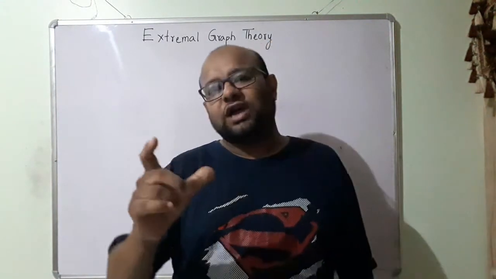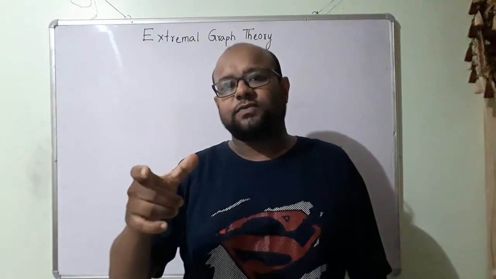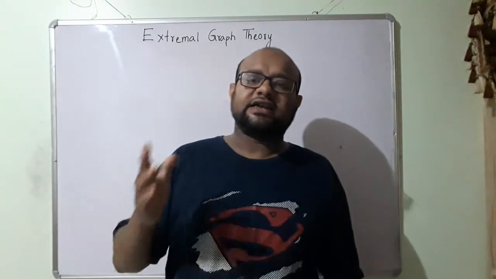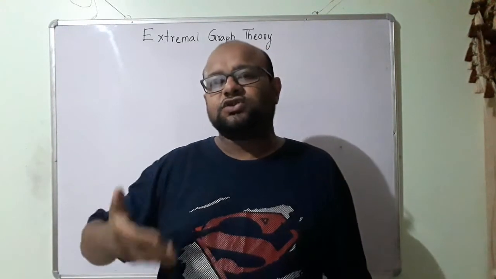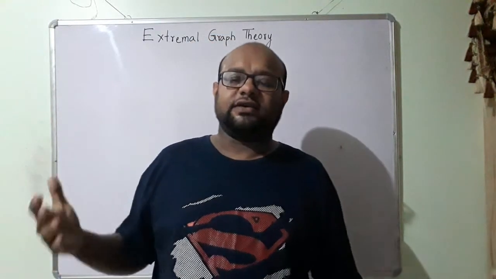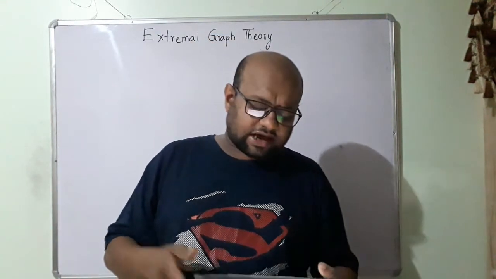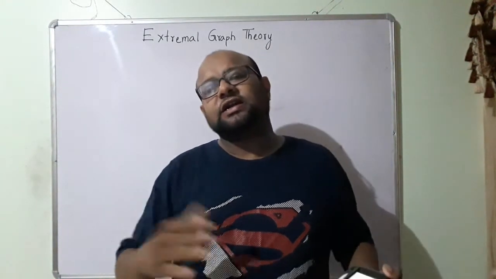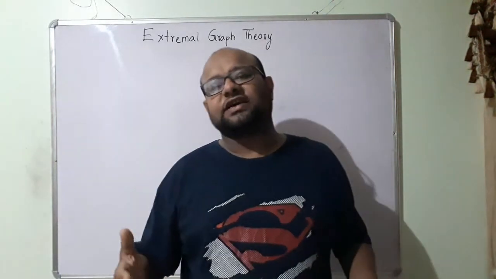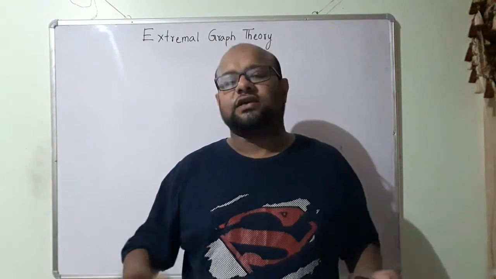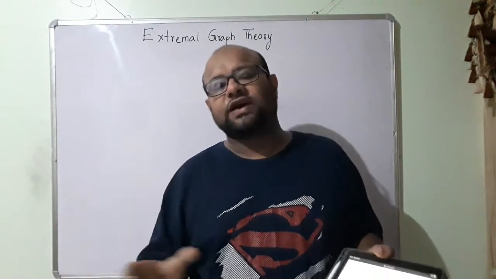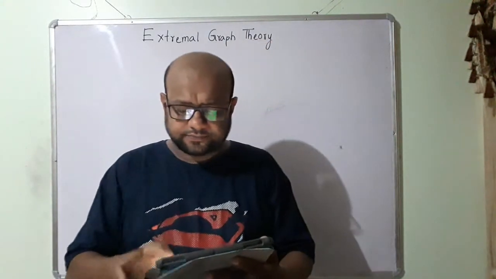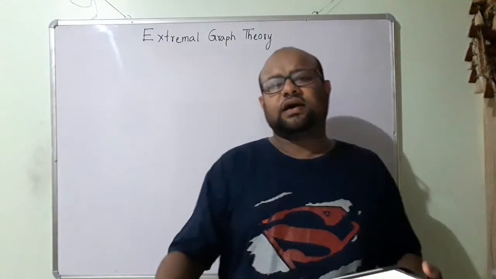If we add one more edge to this tree, then we will have a cycle. A tree is connected, so adding one more edge will introduce a cycle. So the answer to this question, which acyclic graph on n vertices has the maximum number of edges, is a tree. For n vertices, the maximum number of edges is n minus 1. So yeah, simple. This is a question in extremal graph theory.